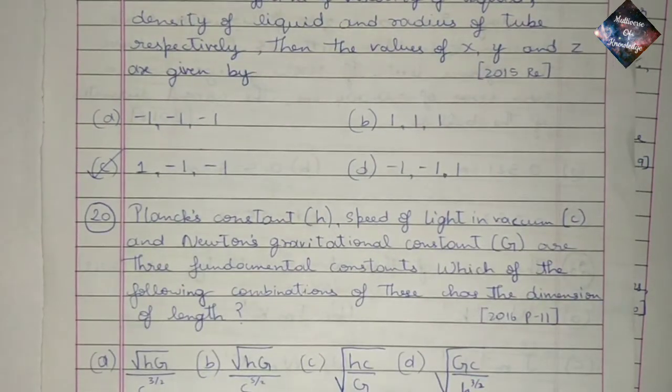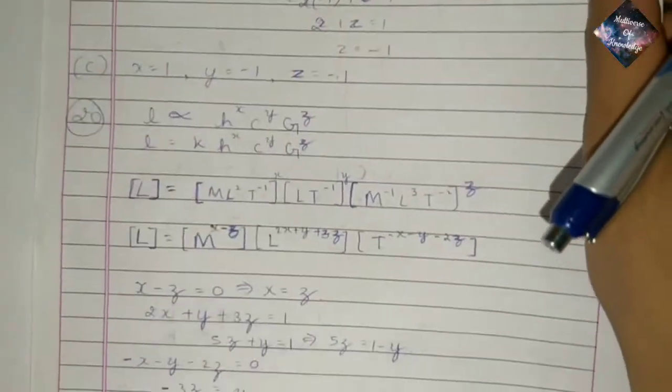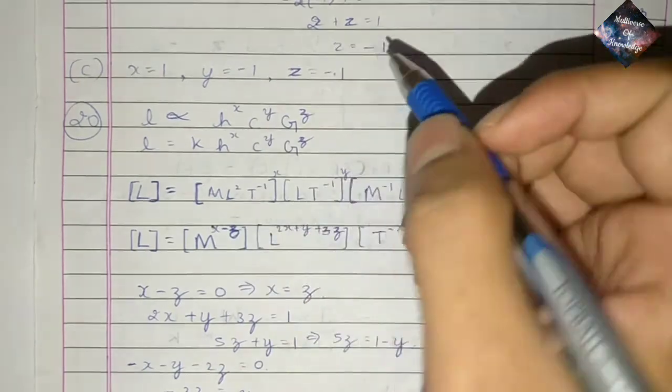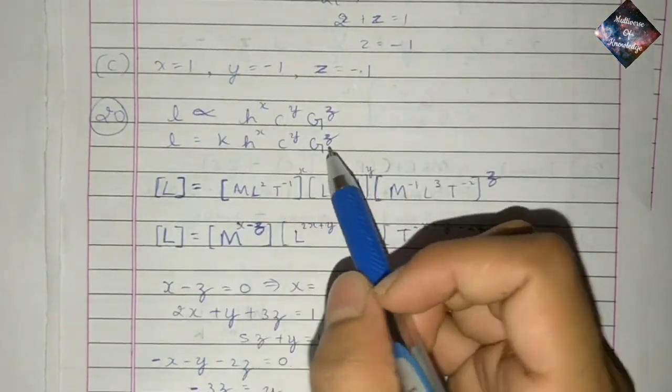Question 20. Planck's constant h, speed of light in vacuum c, and Newton's gravitational constant G are three fundamental constants. Which of the following combinations of these has the dimension of length? So again we should express these three quantities as length. So here we go guys. L is directly proportional to h power x, c power y and G power z, and the dimensions of length can be equated with those of these three quantities.